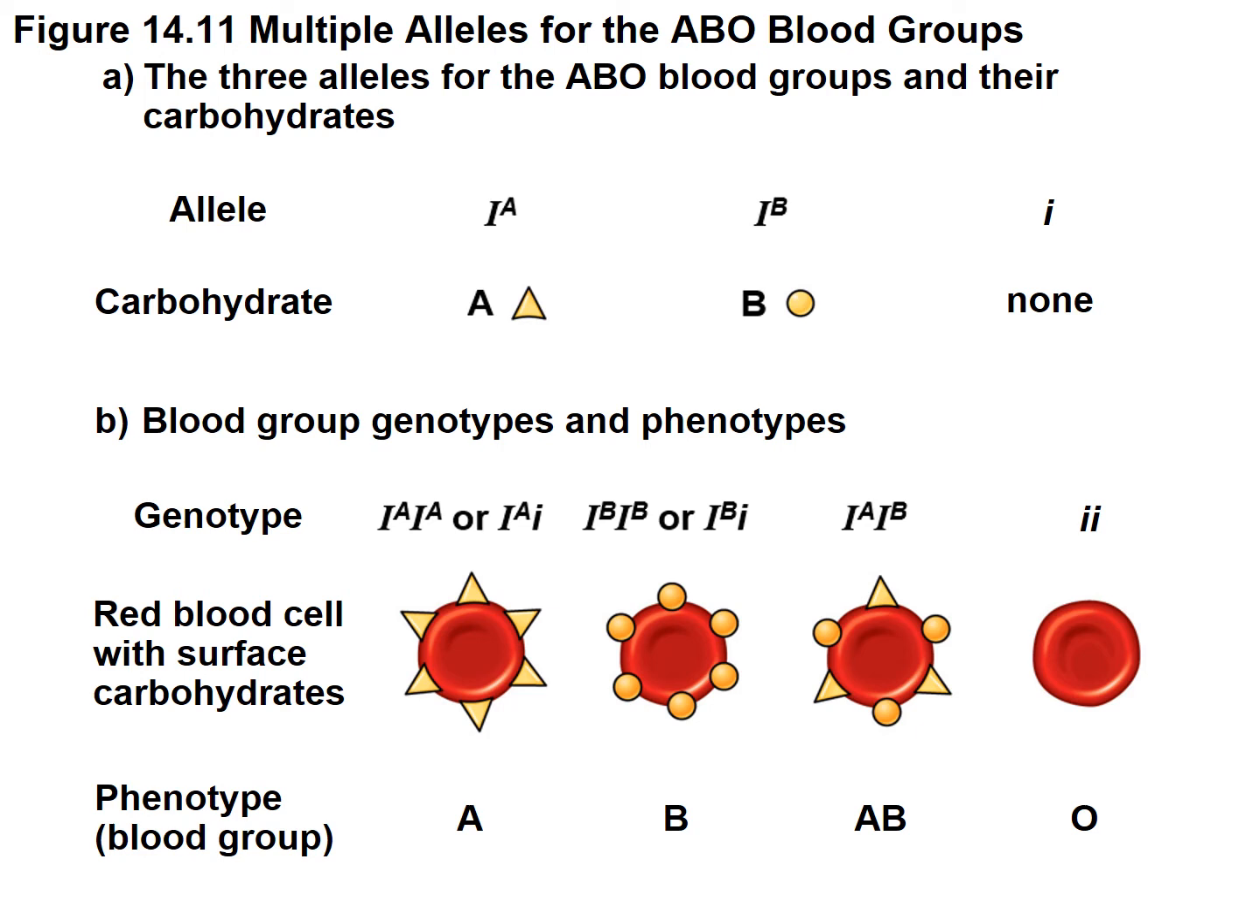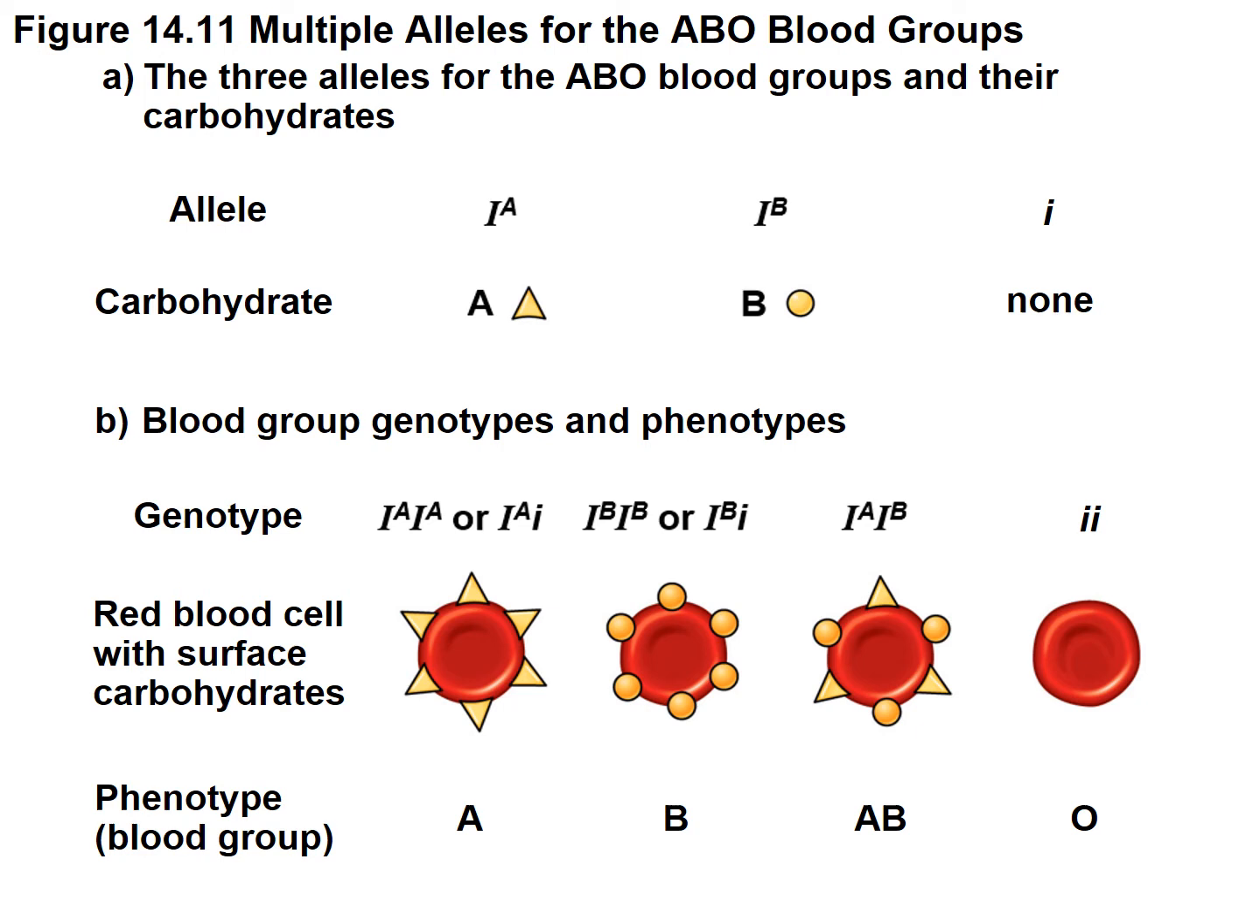IA codes for an enzyme that attaches carbohydrate A. IB codes for an enzyme that attaches carbohydrate B. Allele lowercase i doesn't code for the attachment of any carbohydrate. And when we say attached, these are going to be attached to red blood cells. So we have 3 different alleles, IA, IB, and lowercase i. With these 3 alleles, there are 4 possible different phenotypes, A, B, AB, and O.